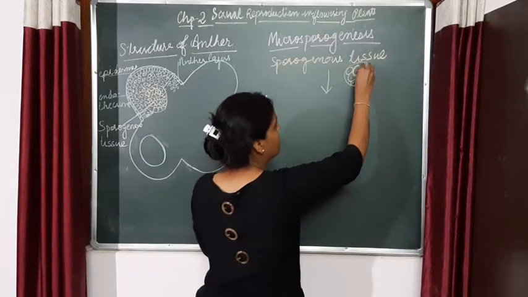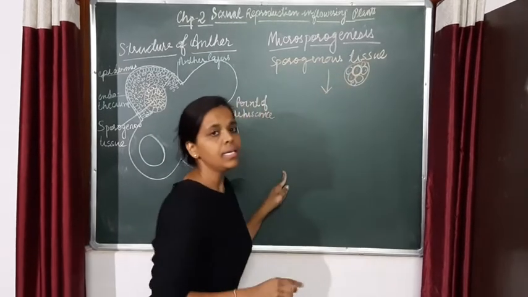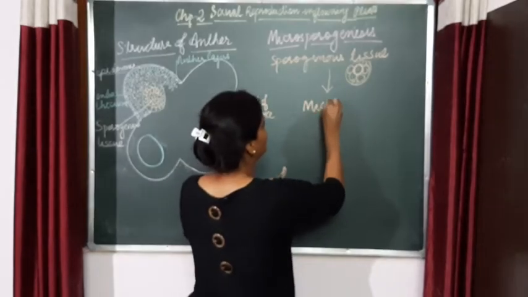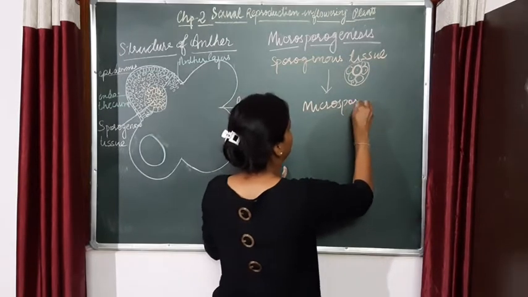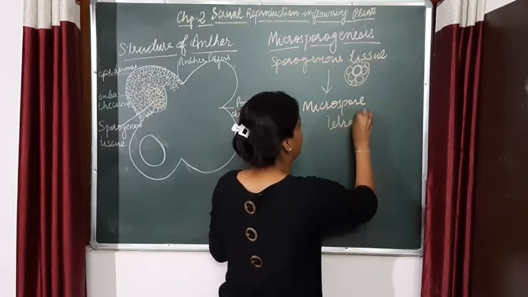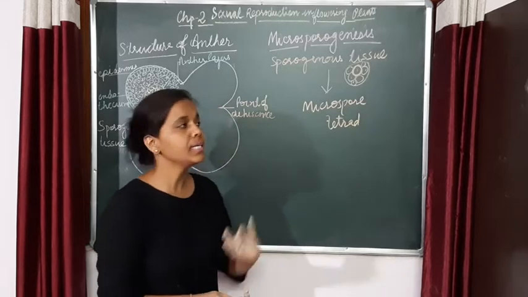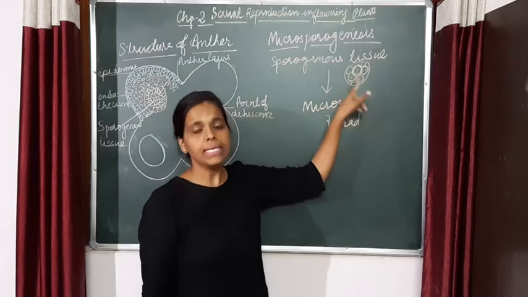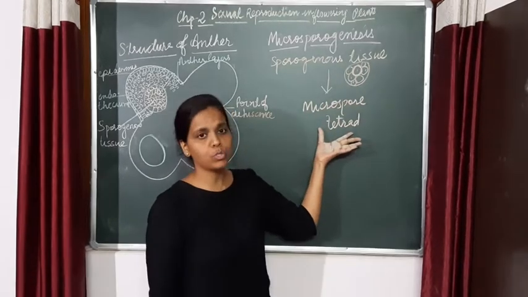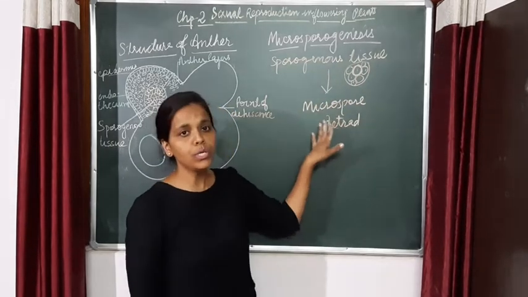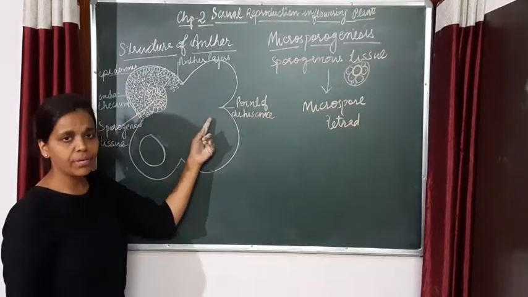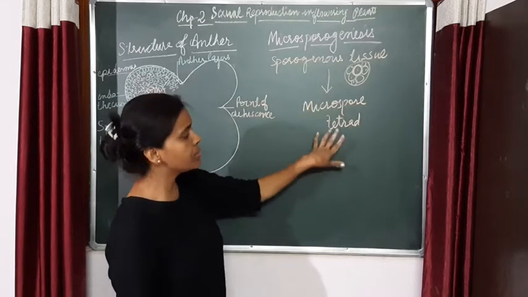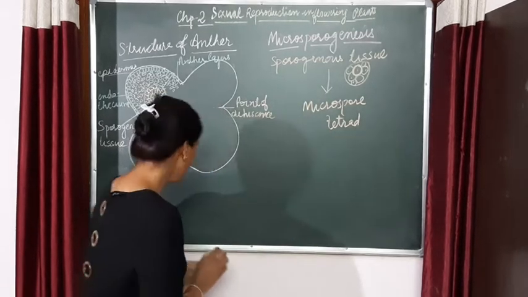So if I take a single cell, this is capable of producing a microspore tetrad. Every single cell of the sporogenous tissue is capable of giving rise to a microspore tetrad. We will see this in a diagrammatic fashion also, and in this video I am going to describe how this microspore tetrad is formed.